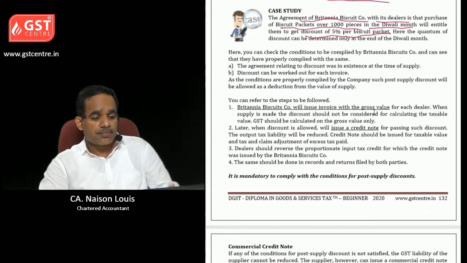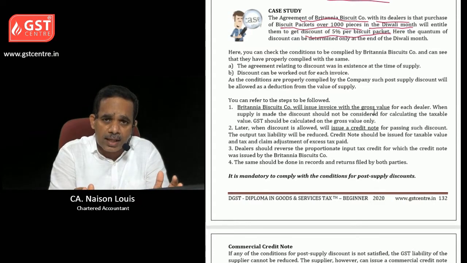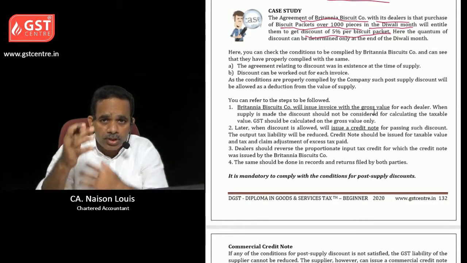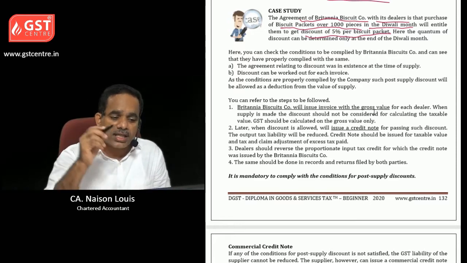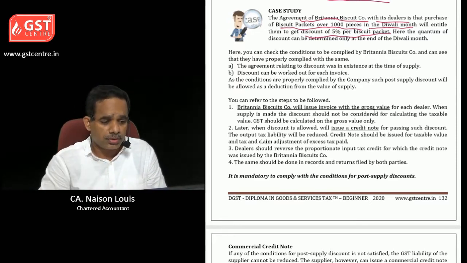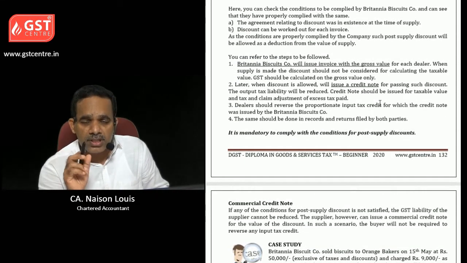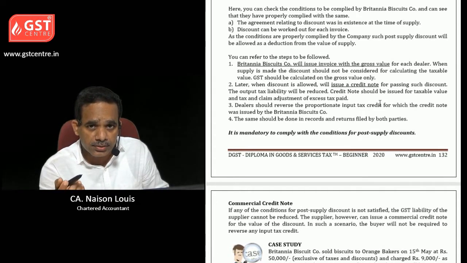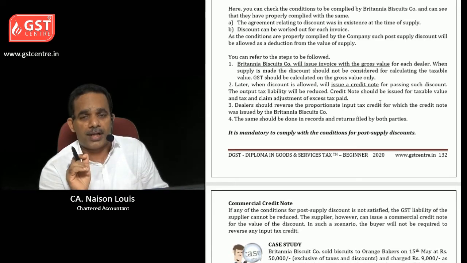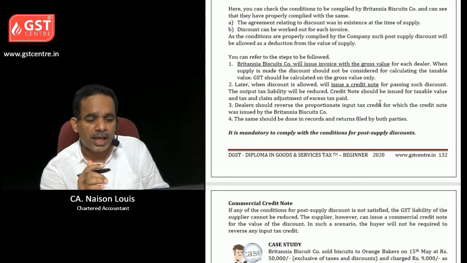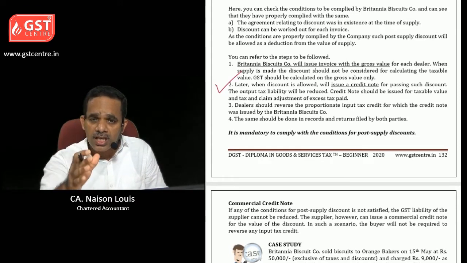Then in that case, you need to know the agreement relating to discount was in existence at the time of supply. So it is already clear to both parties, both Britannia as well as dealers. There is an agreement. Then discounts can be worked out with each invoice. So what is the procedure here? First of all, when biscuits are supplied, they should be given at the normal price.